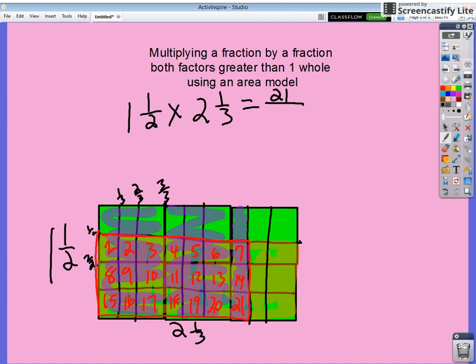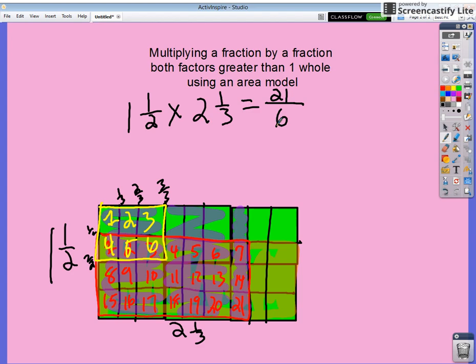So my whole is represented right here. So I can count how many pieces was one whole partitioned into, and it's 1, 2, 3, 4, 5, 6 pieces. So I know my denominator is 6.